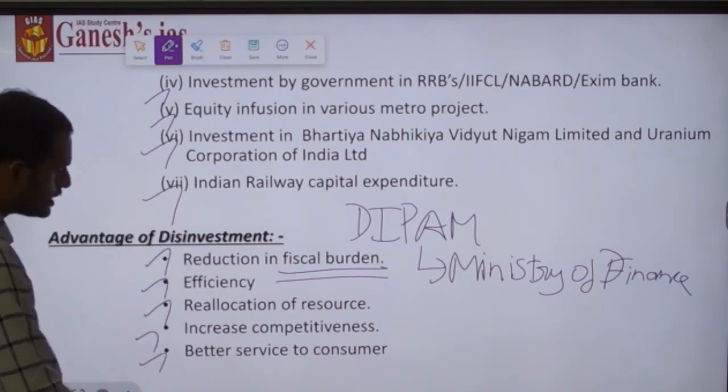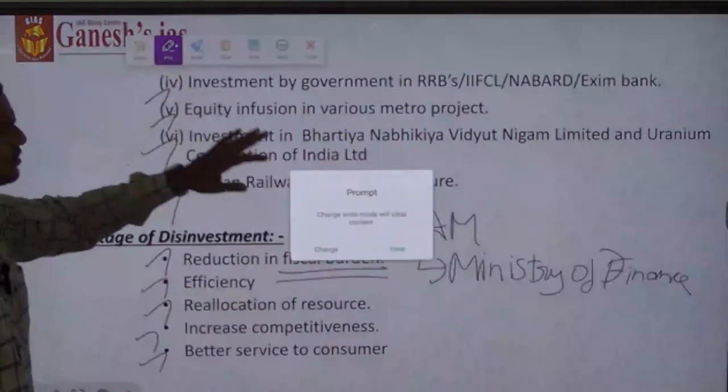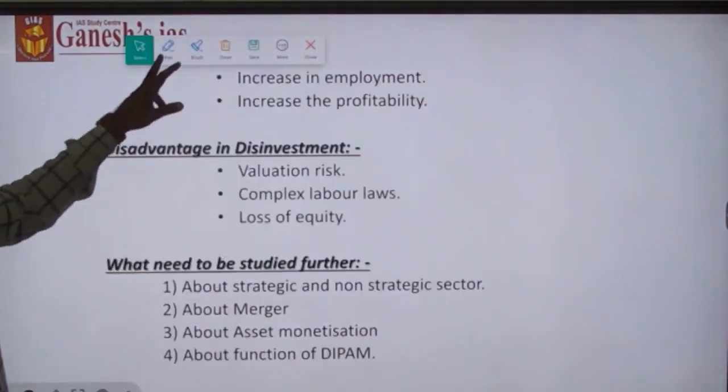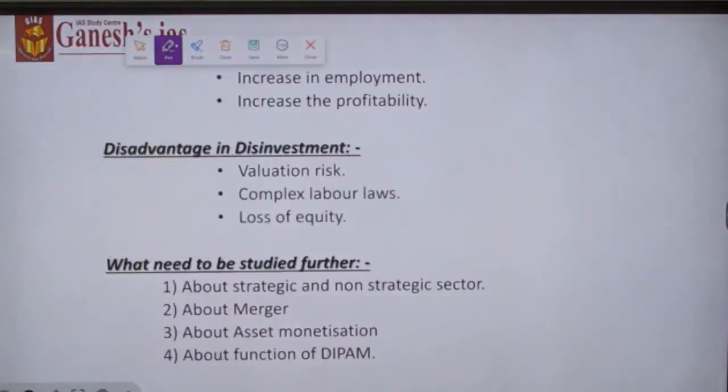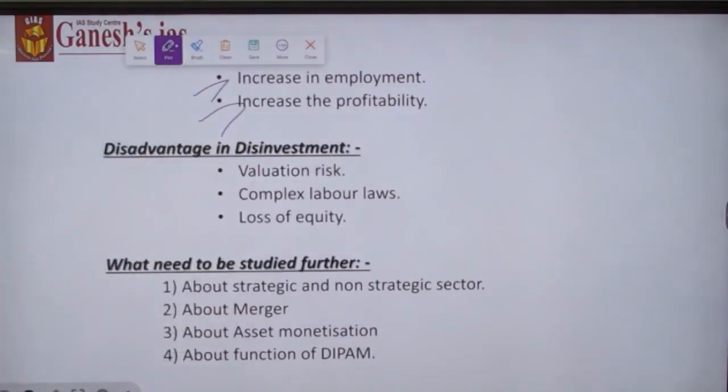There will be better service to the consumer because of the efficiency of the organization. The service that is delivered to the consumer will also get enhanced, so that the consumer will get better satisfaction, and because of it there will be an increase in employment, and it will lead onto a path of profitability. So these are all the advantages of disinvestment.